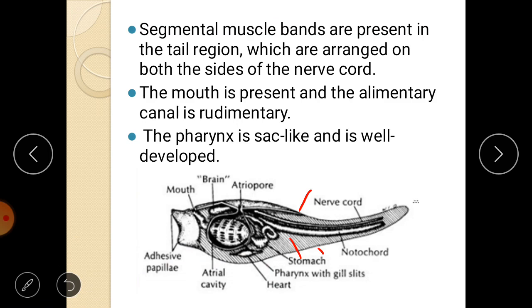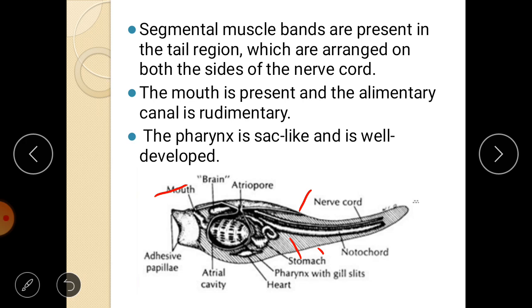The mouth is present, the alimentary canal is rudimentary. The portion of the mouth is here, right? So don't confuse the mouth with the adhesive papillae. This is the adhesive papillae, which does not have any opening. Remember one thing, the mouth is present in this portion, through which the water enters, but they are actually rudimentary.